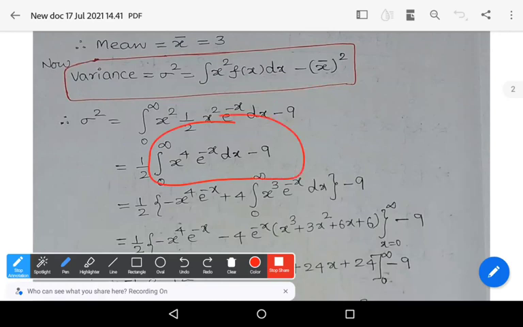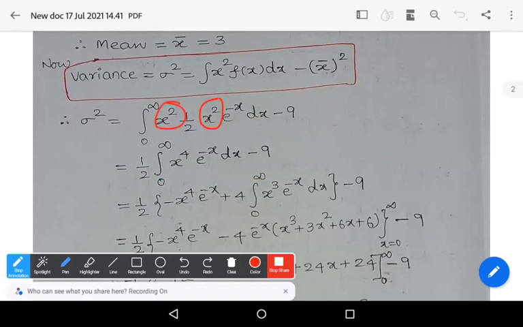Again, integral 0 to infinity x power 4 e power minus x dx. This is nothing but the function, because here x square, and here also x square, into x square you get x power 4.